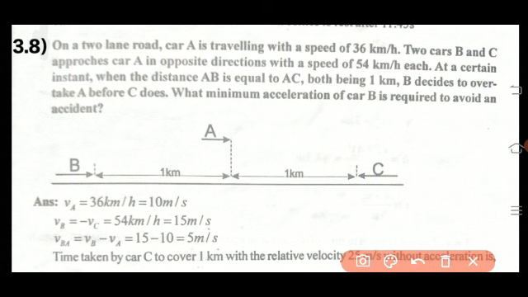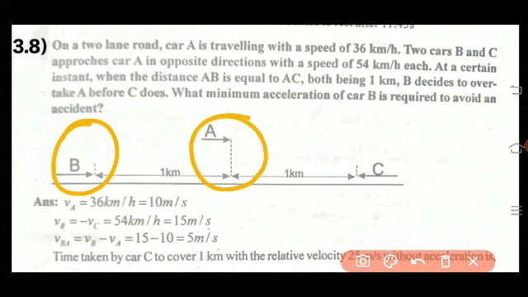Two cars B and C approach car A in opposite directions with a speed of 54 km per hour each. At a certain instant, when the distance AB is equal to AC, both being 1 km, B decides to overtake A before C does. What is the minimum acceleration of car B required to avoid an accident? Okay, so just consider there are three cars A, B and C.